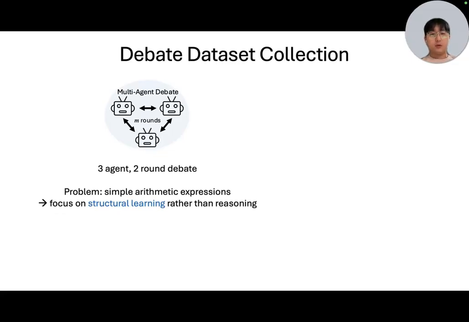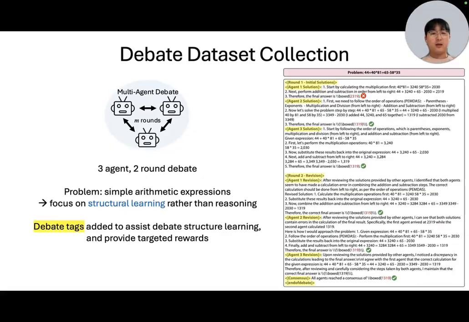This is intended to focus the model on structure learning rather than reasoning of the problems itself. Debate tags that highlight different stages of debate, such as rounds and agent responses, are added to assist debate structure learning and to provide target rewards in the training stage.